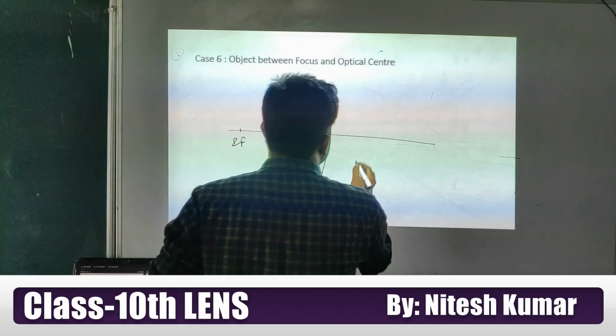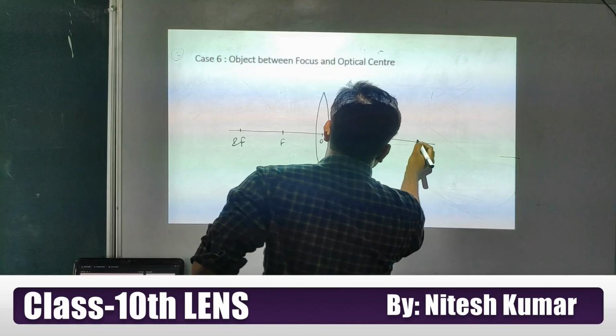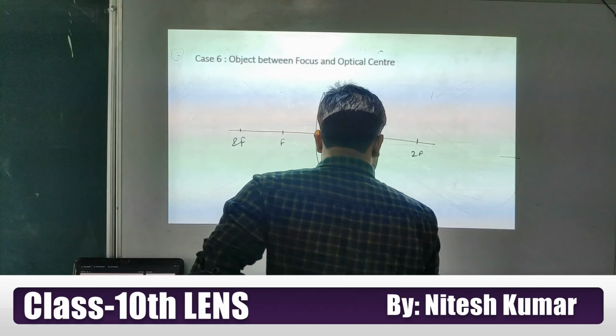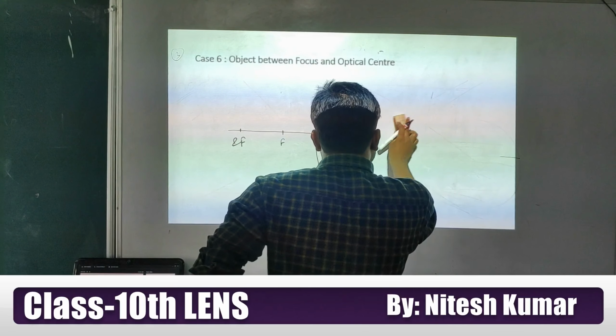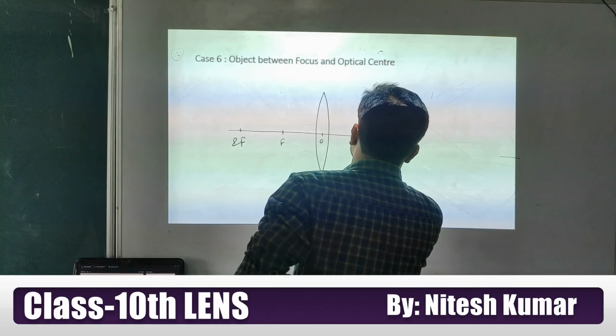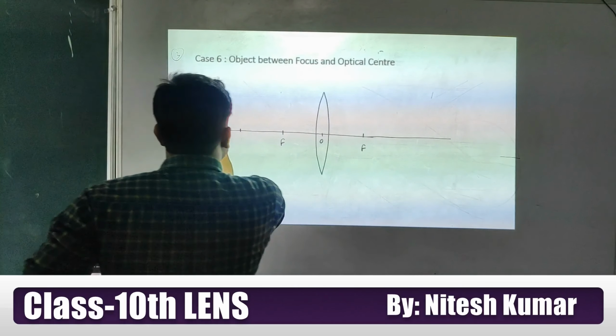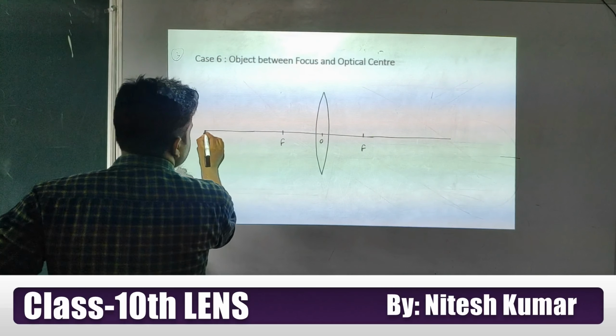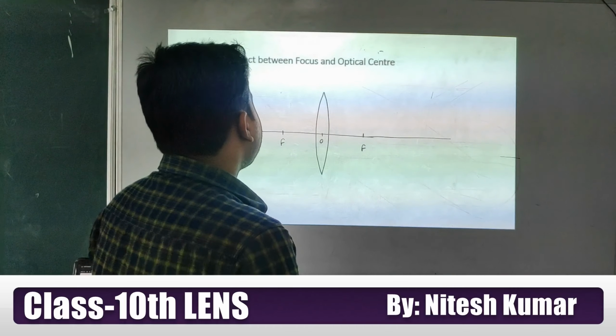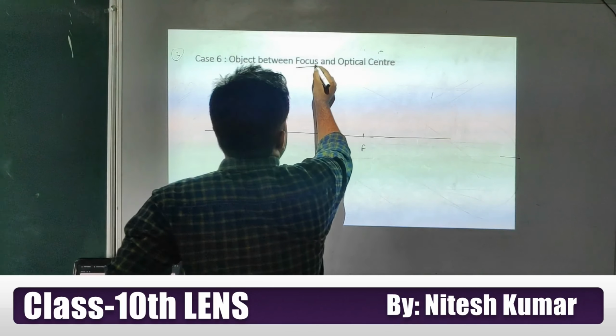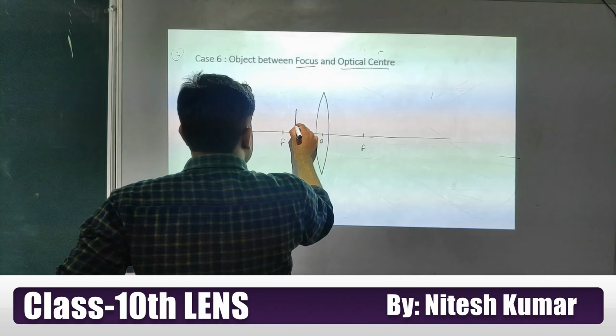We don't need these right now, the straight line we don't need. Now our object is between focus and optical center, so I am placing it here.